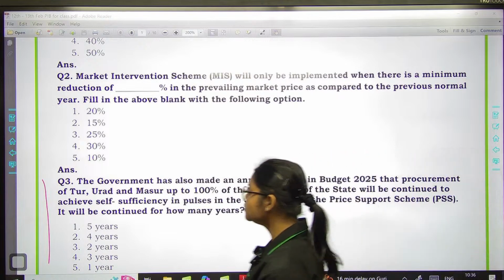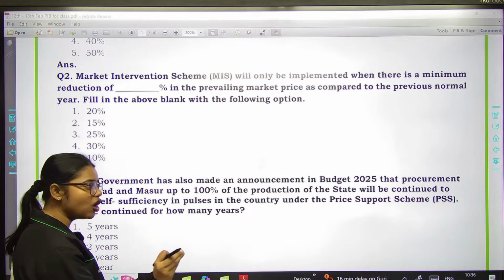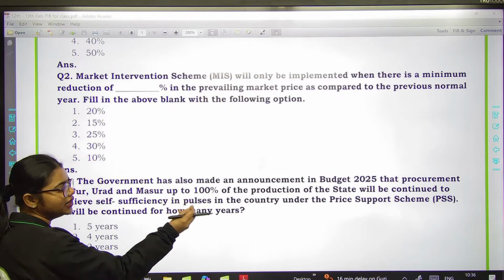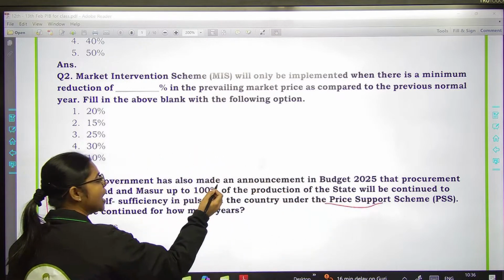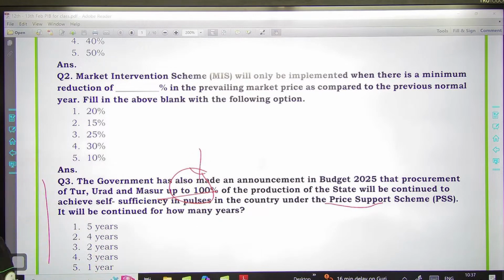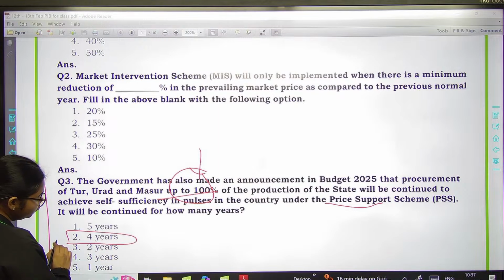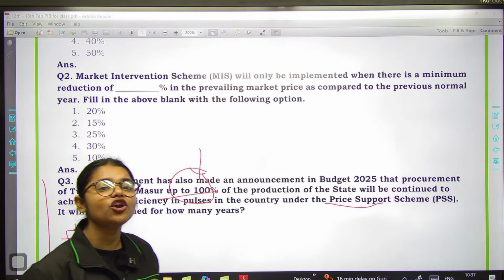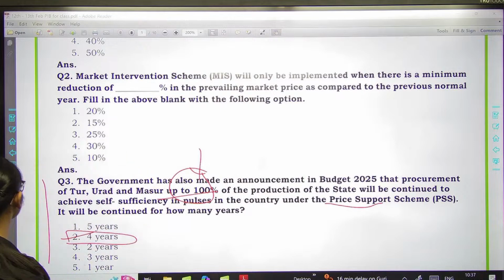Yes, very good. So you need to remember that procurement of tur, urad and masoor under the price support scheme has been enhanced to up to 100%, right? And it will be continued for how many years? For 4 years, okay? So, the correct answer will be option number 2 only.